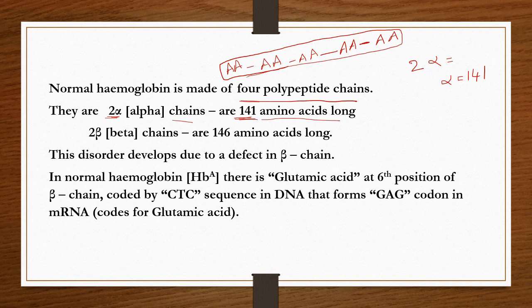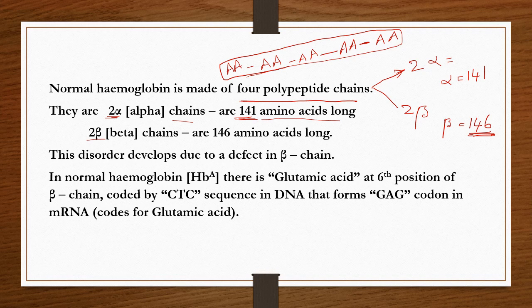So in that chain, a total of 141 amino acids are present to form that polypeptide chain, and the remaining two chains are the beta chains. So out of four polypeptide chains, two are alpha chains and the remaining two are beta chains. Each beta chain is 146 amino acids long. That means a beta polypeptide chain consists of 146 amino acids.